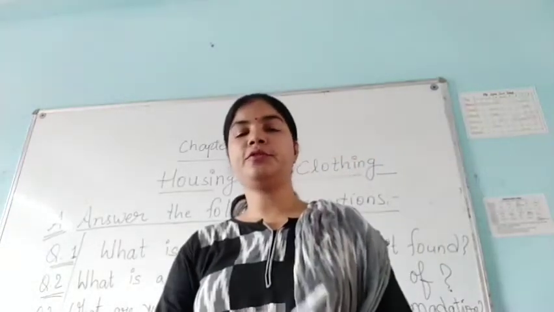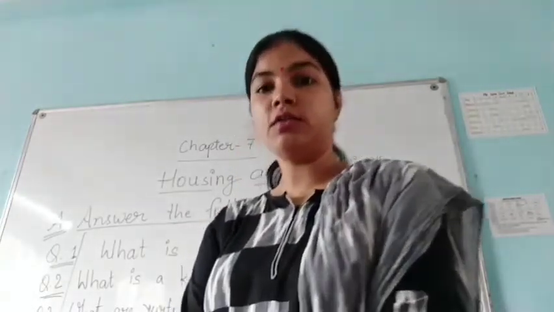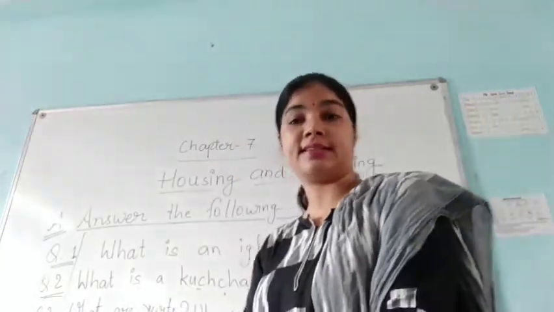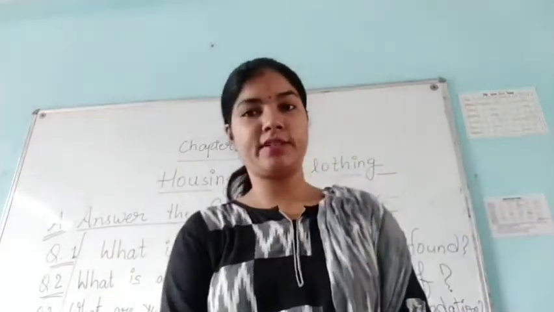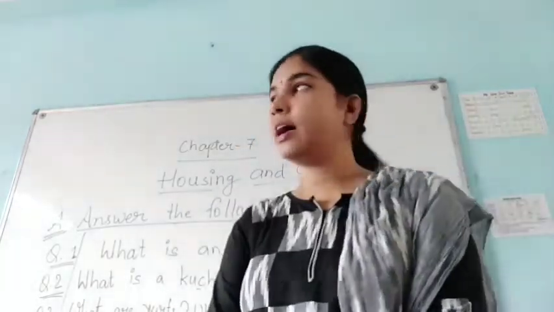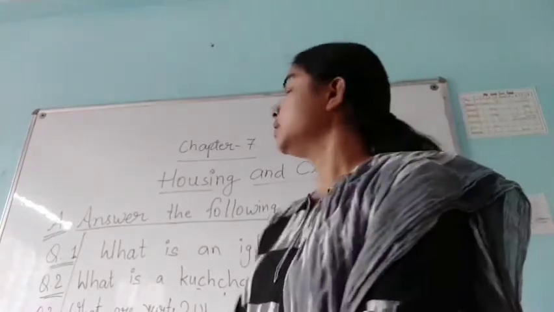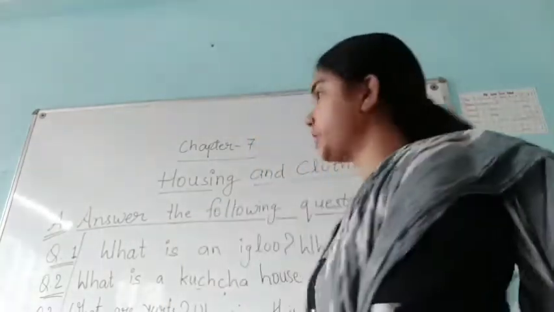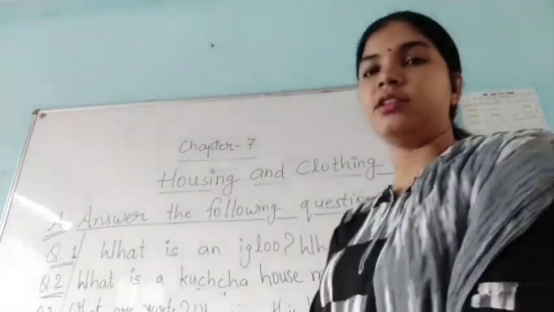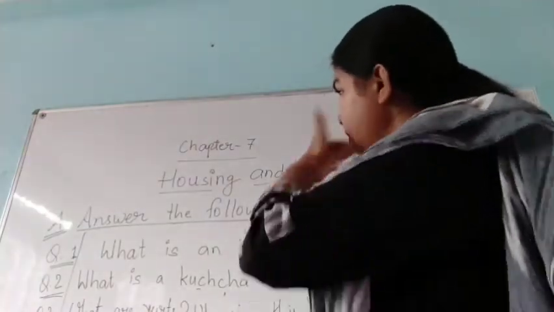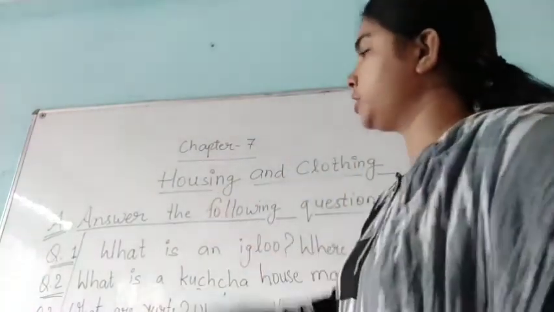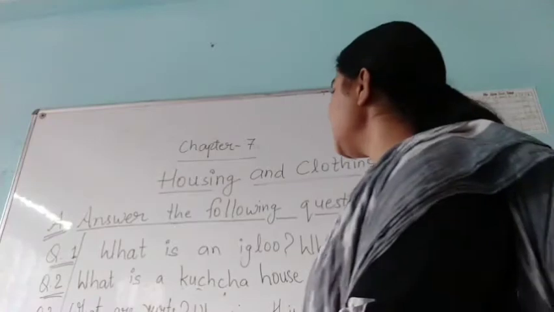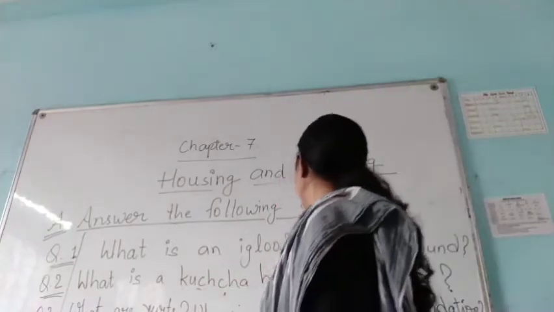This is Namrata from Semstar Public School, and now we are going to discuss the exercise of chapter 7 that is given in your book. And the first one is, answer the following questions. So here the question number 1 is, what is an igloo?